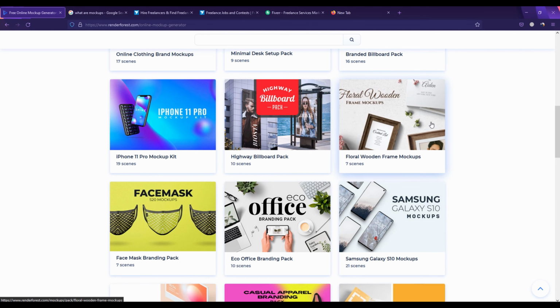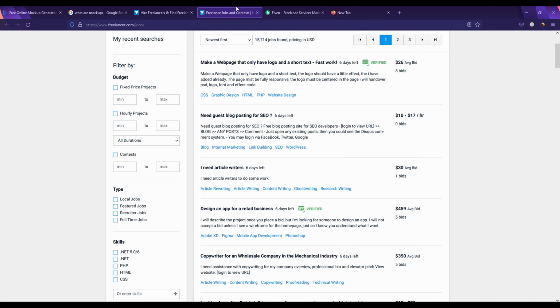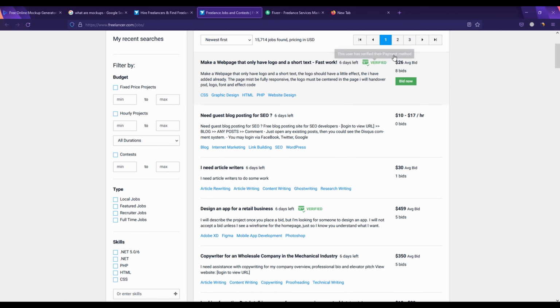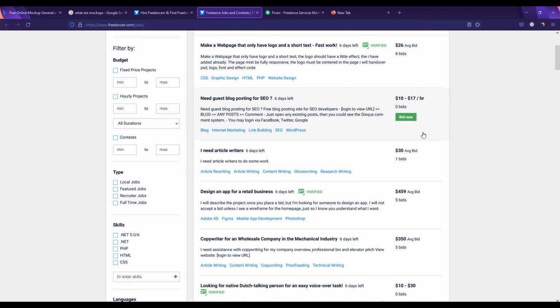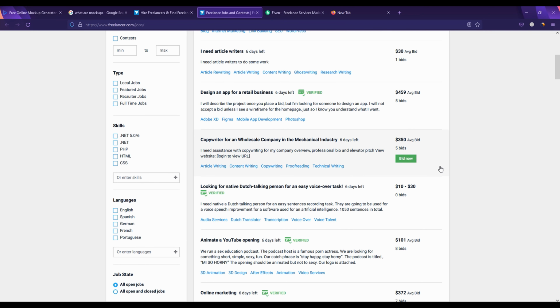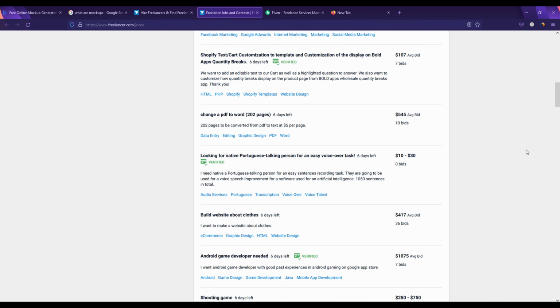But before we create mockups, let's go to a site where you can actually sell your mockups and earn money. You can see on this website, people have been making lots of money. There are lots of jobs available for just clicking, and you can see $30, $459, $350, and $10 and $30, and there are all varieties of stuff that you can do in order to earn money on this website.